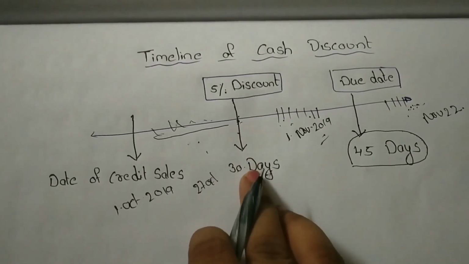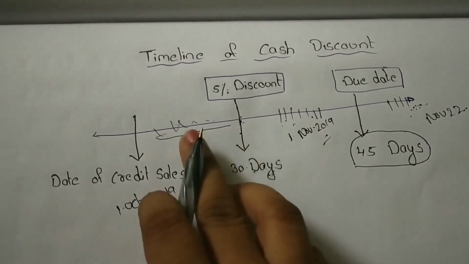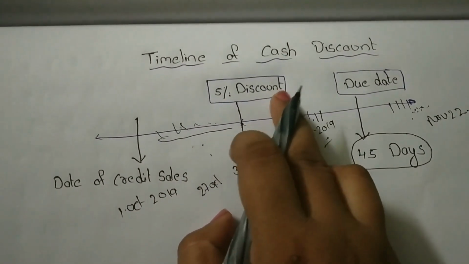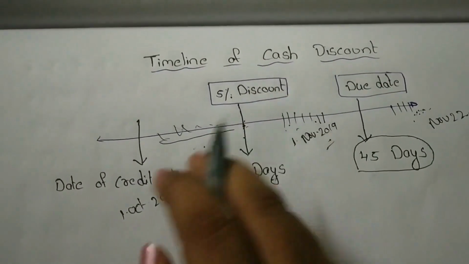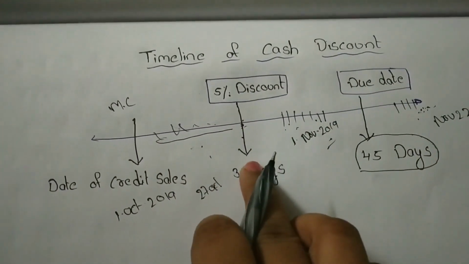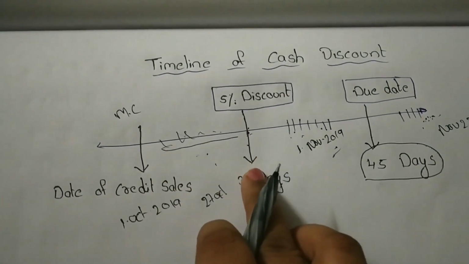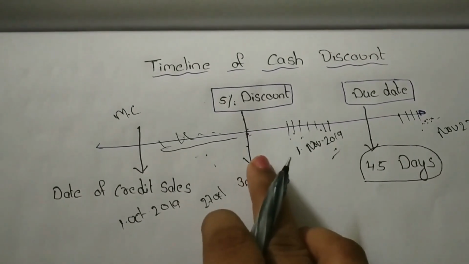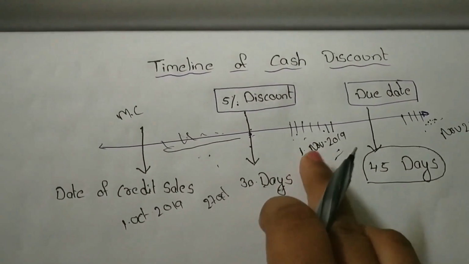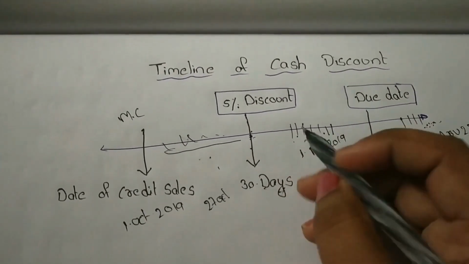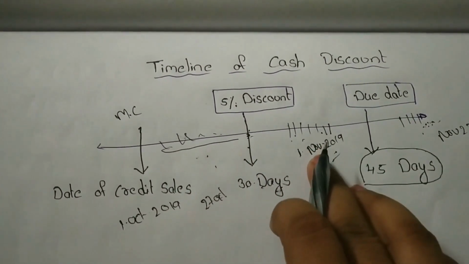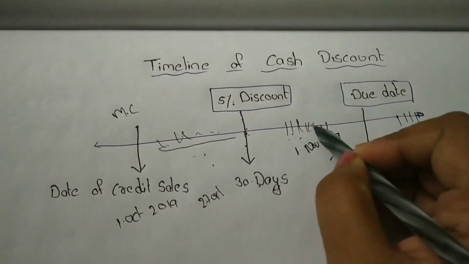So if the customer pays the full invoice amount before this due date, then he will get 5% discount on the total invoice price. So here the manufacturing company allows 5% discount to the purchasers, it means customers. For suppose, if the customer pays after this date, on 1st November, then he does not get any discount because the discount time period was over here. So the customer does not get any discount at this point of time.